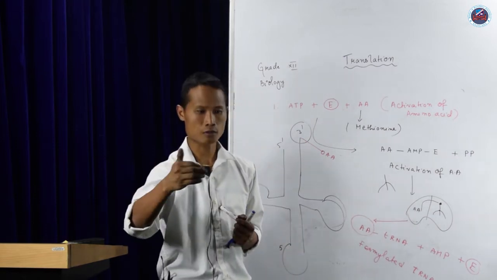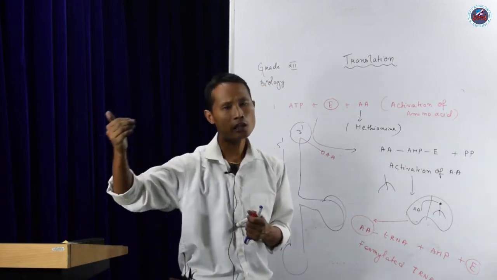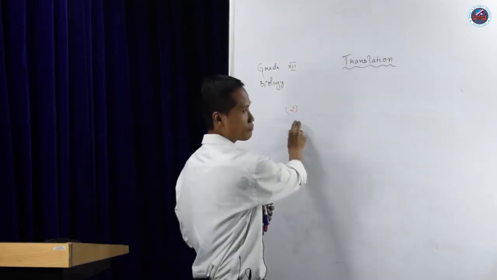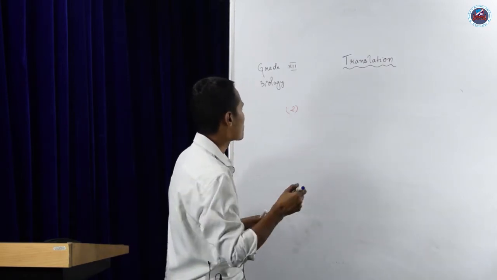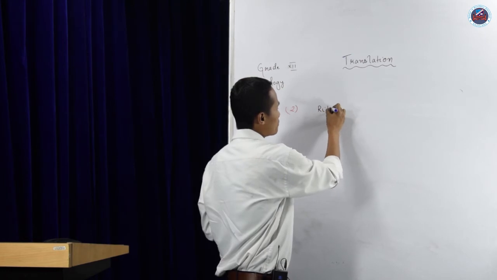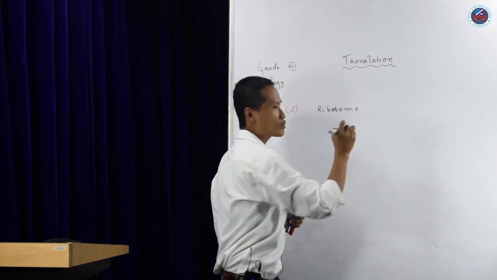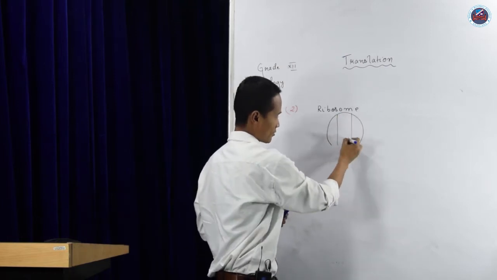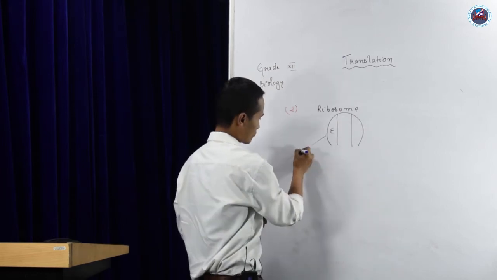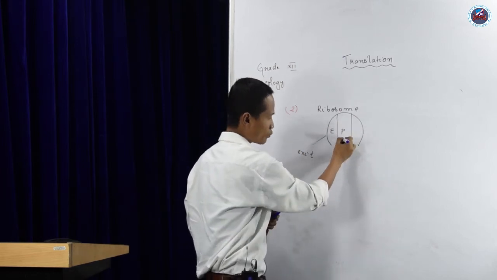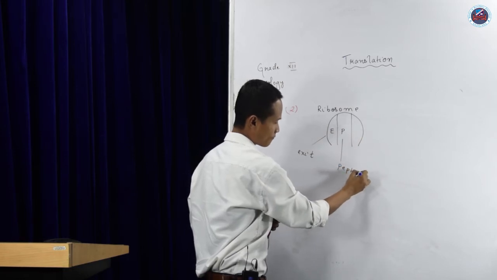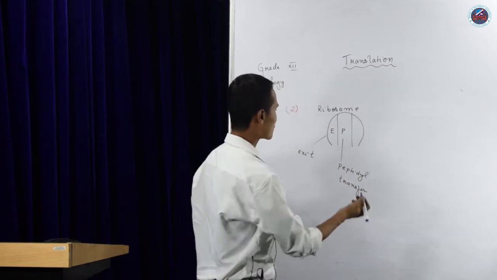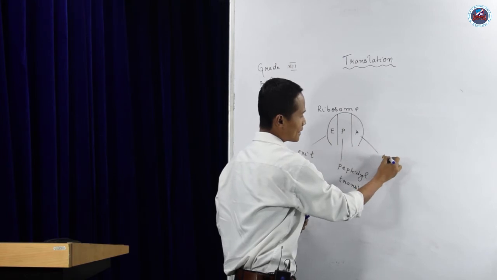Now, the process of initiation and elongation. Number 2, where initiation and elongation will be discussed in point number 2 itself. See, the ribosome, as I said, has 2 subunits, but for the larger subunit, I'm just making it, it has 3 sites. E is called the exit site, the P site, P is called the peptidyl transfer or donor site, and the A site is called the acceptor site.